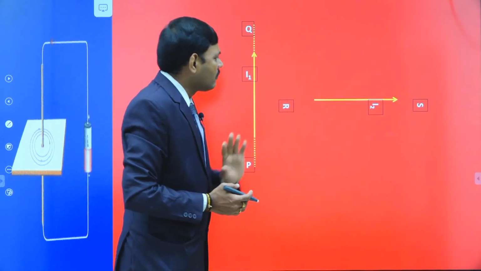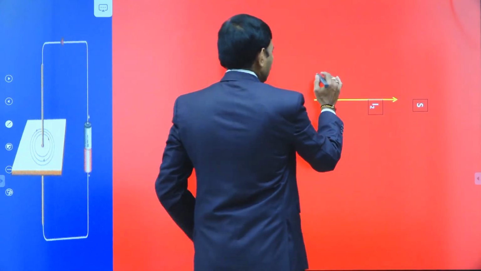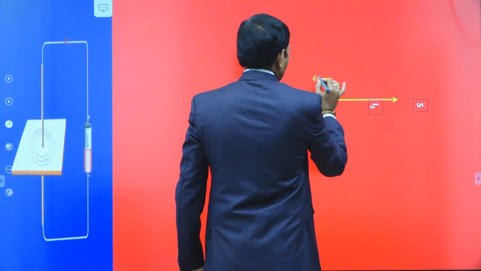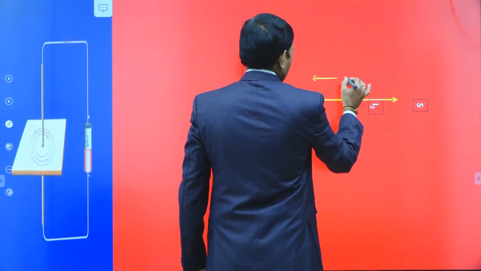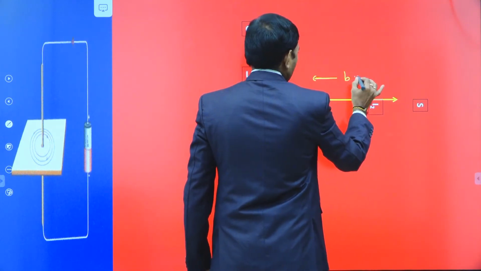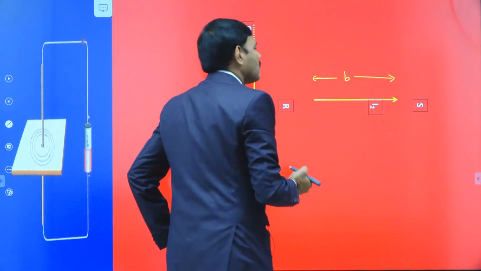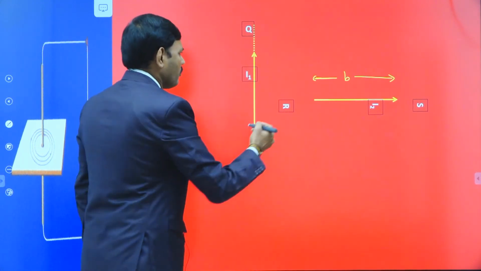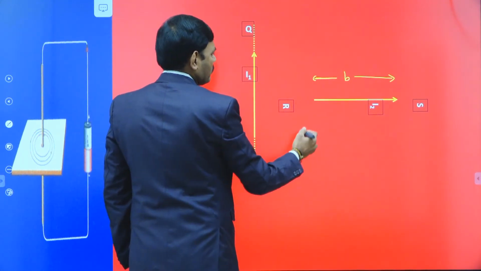RS is another wire having some length. Let the length of this wire be B, carrying current I2.